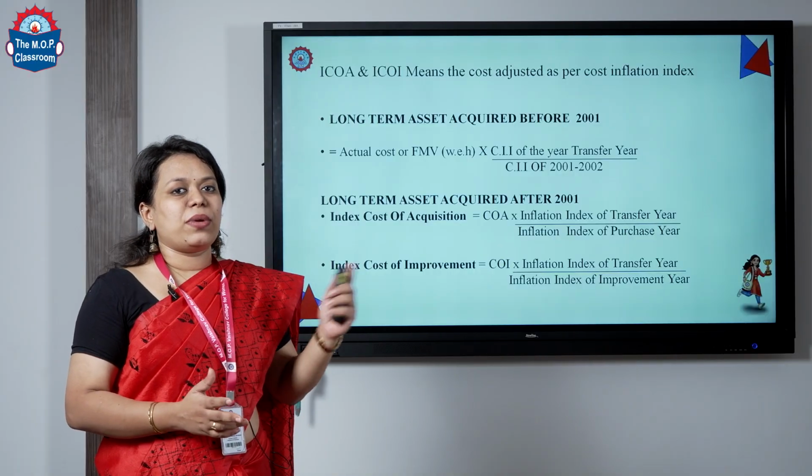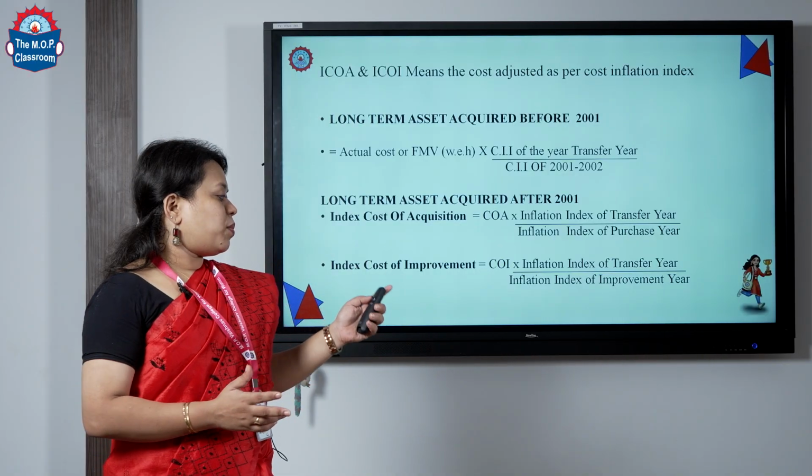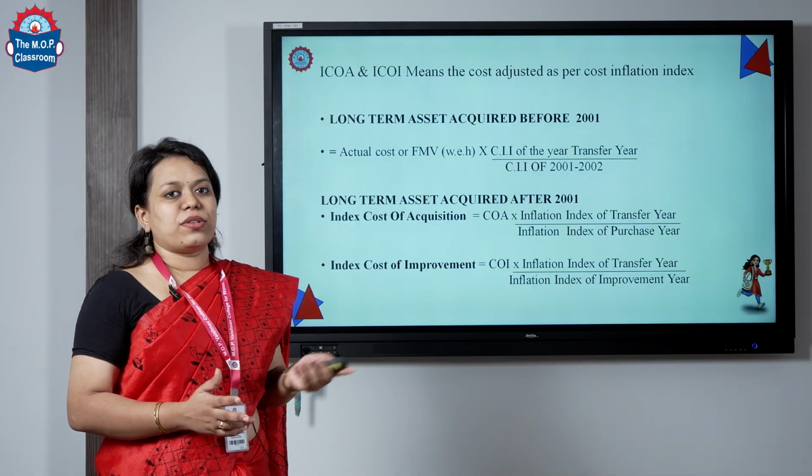That is the base year. So, we consider the base year, which is 2001-02, as 100.